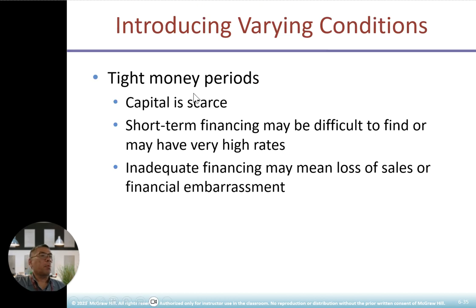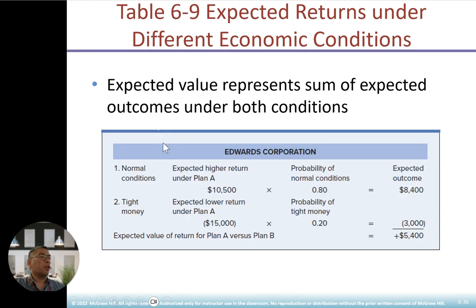Tight money periods. During a tight money period, capital is scarce. Short-term financing may be difficult to find or may have high rates. Inadequate financing means many lost sales and financial embarrassment. This is the tight money period. Before, we were discussing the boom period. Now, the expected value under current normal conditions will be about 8,500, and using tight money will be minus 3,000. You see the difference here.